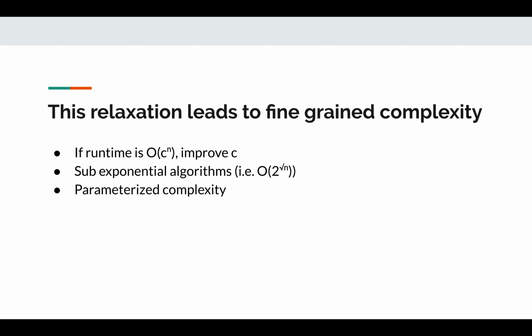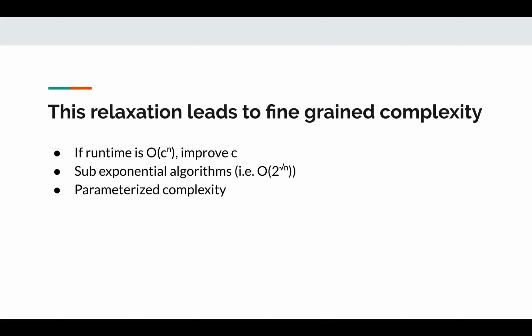If the runtime of an algorithm is order c to the n for some constant c, we can try to improve on c. If we get c from, say, 2 to 1.1, then this can yield significant performance improvements in practical applications. Another thing we can try to do is find sub-exponential algorithms for our problems. These are algorithms which run in super polynomial time, but are significantly faster than exponential algorithms. So an algorithm running in time order 2 to the square root n would be an example of a sub-exponential algorithm.